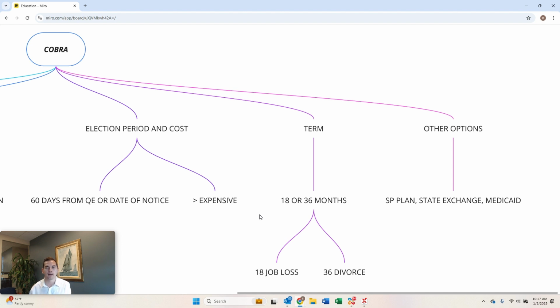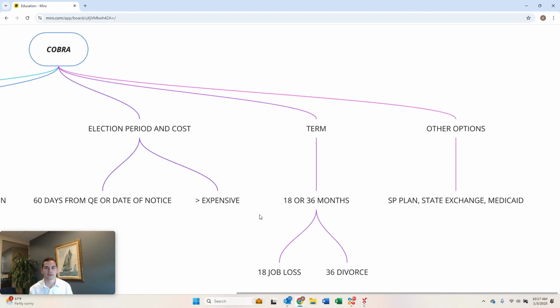And then the final option for those with very low income sometimes is Medicaid, to be knowledgeable of. So that's a general overview of other options and COBRA in summary.